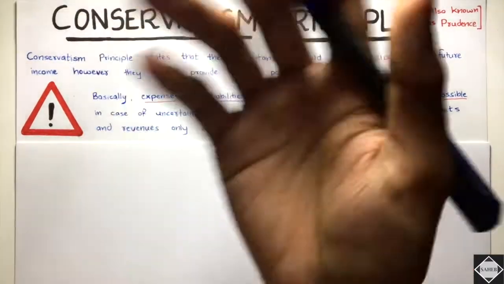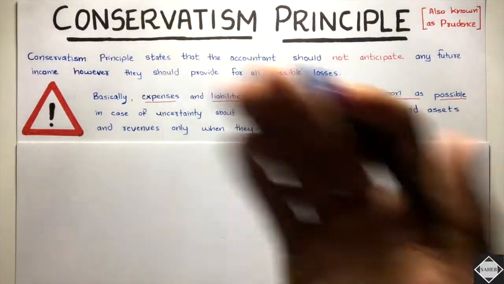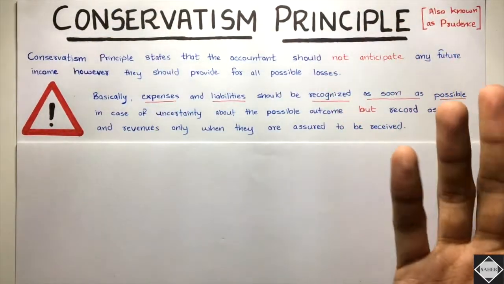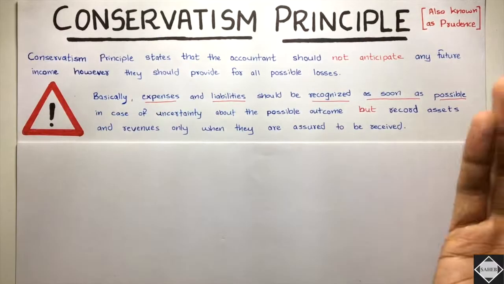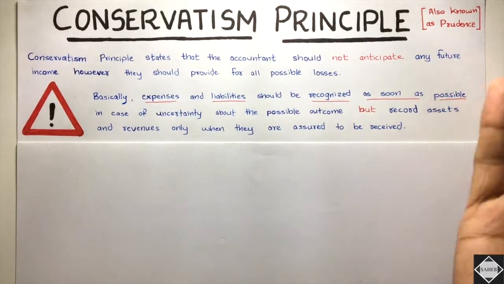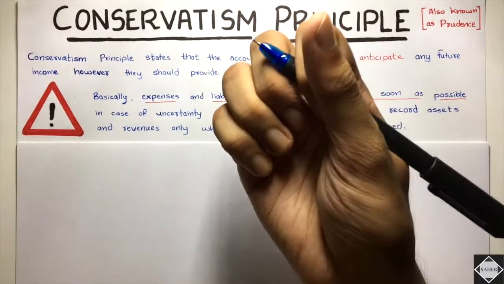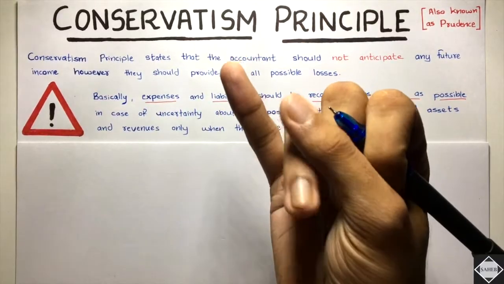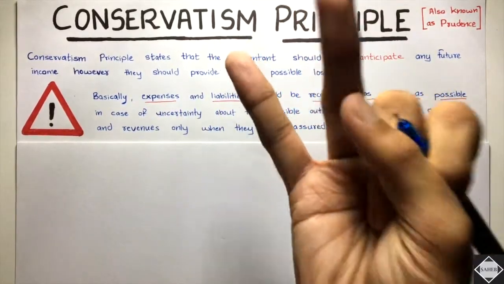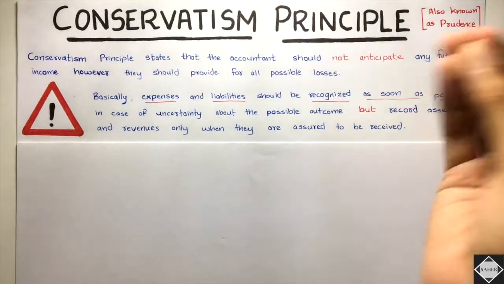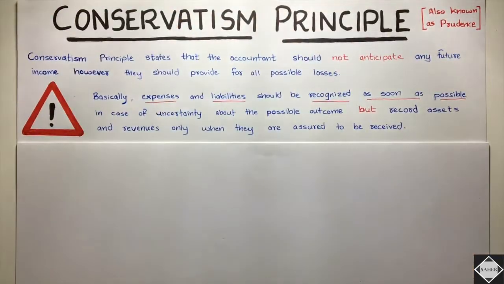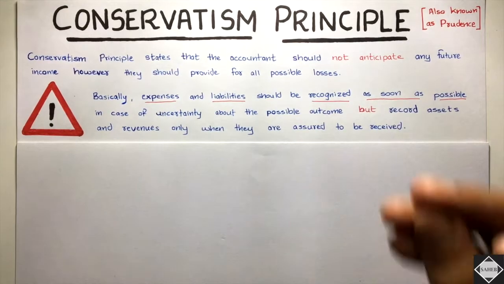The investors, the stakeholders, the users of financial statement, they will be misled. For example, later when the future comes, we do not get that client, we lose that client or something, then what will happen? It will be misleading for the users of financial statement, isn't it? Maybe they invested just because of that. So that is why we have to be conservative. Recognize the bad news first, and for the good news we have to wait till it actually comes true, till you actually realize it. Once you realize it, then only recognize it in the financial statement. Is that clear?